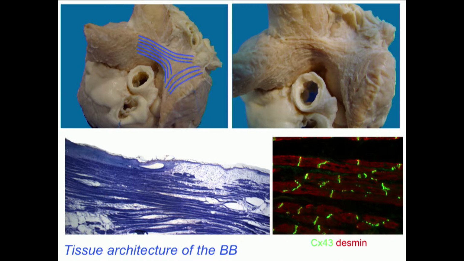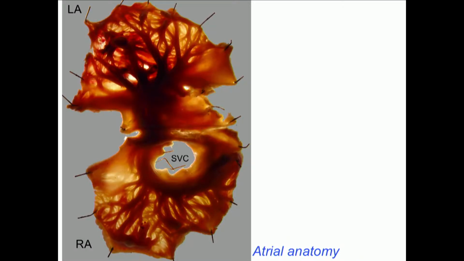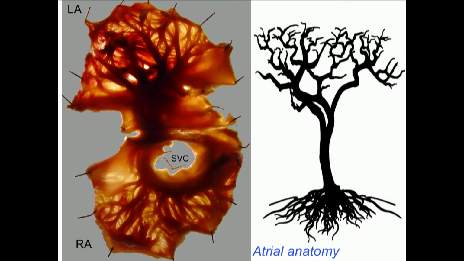So Bachmann bundle on the epicardial side actually splits up. One part of the bundle goes to the pulmonary vein, one goes to the posterior side of the left atrial appendage. But on the endocardial side, Bachmann bundle continues into the trabecular network of the left atrial endocardium. So to me, this structure is always a bit reminiscent of a tree with the roots in the right atrium, Bachmann bundle as a branch, and then the branches into the left atrium.